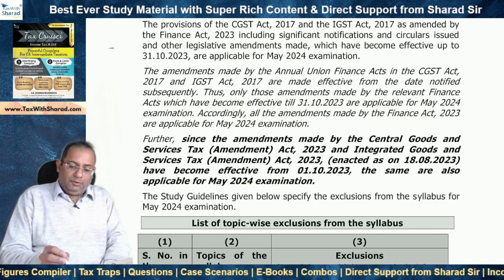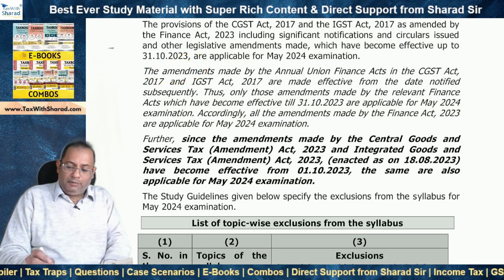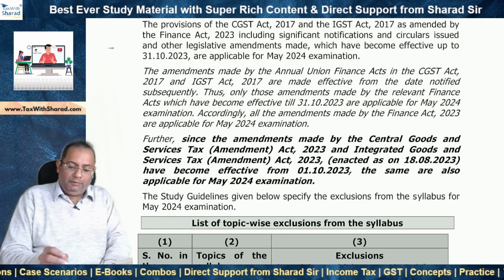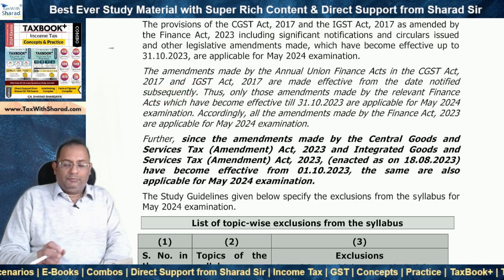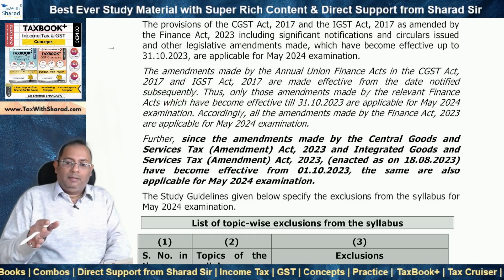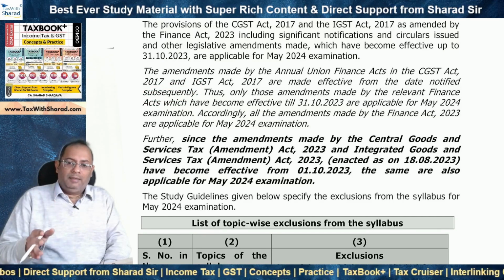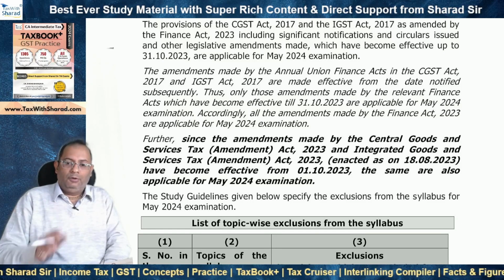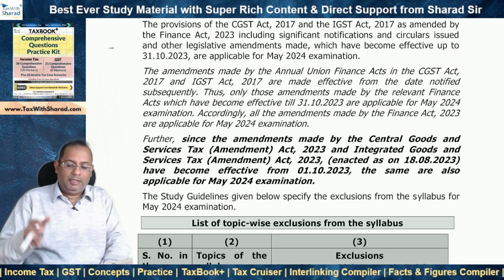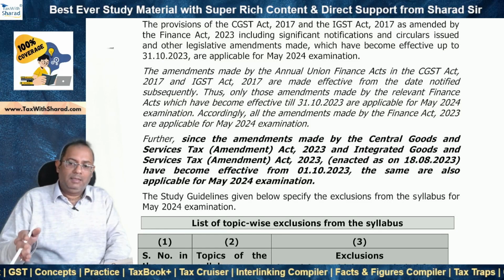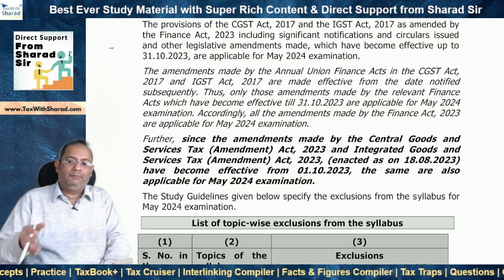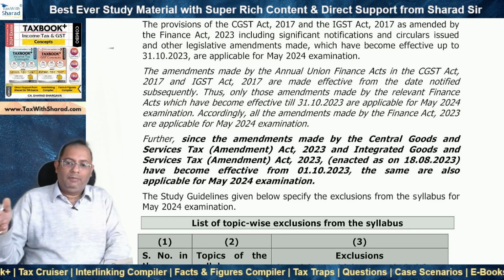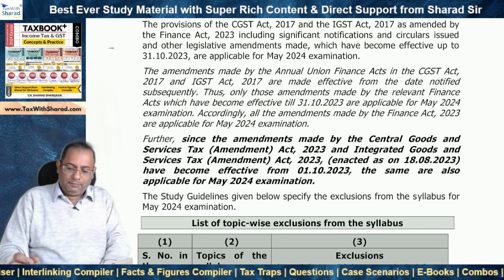is concerned. So the amendments made by the annual Union Finance Acts are made effective from the date notified subsequently. So for example, if there is Finance Act 23, there are amendments which are made by that act. It's not necessary that all of those amendments are made from 1st April by default. No, there are different dates which can be prescribed, which can be notified for different amendments. And those amendments are made effective from those particular dates. And different amendments can be made effective from different notified dates.